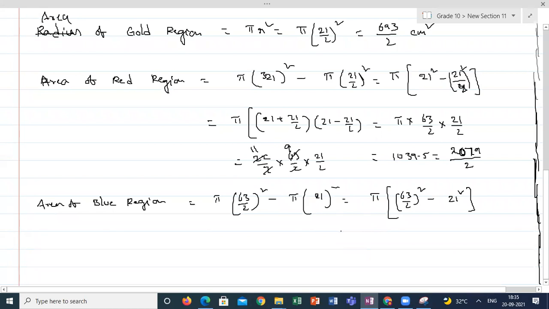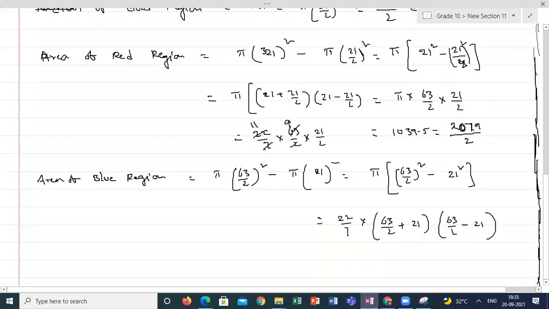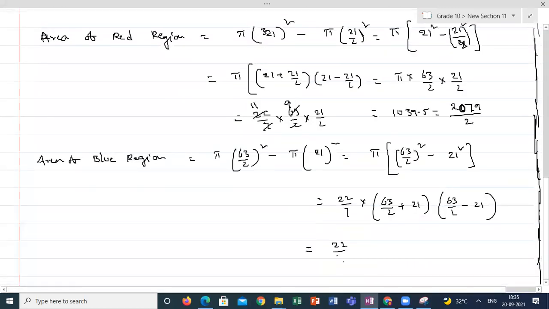Area of the blue region. This will be 22 by 7 into 63 by 2 plus 21, 63 by 2 minus 21. A plus B into A minus B formula. 22 by 7 into 63 plus 21. How much? 105. Am I right? 105? 63 minus 21.